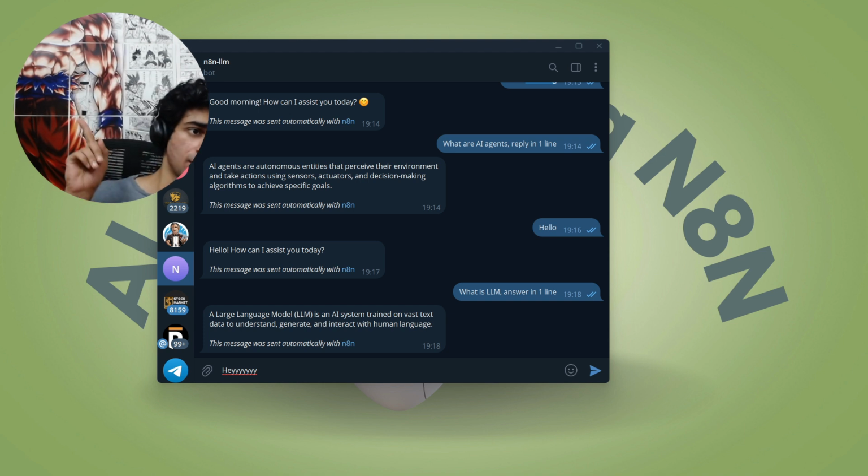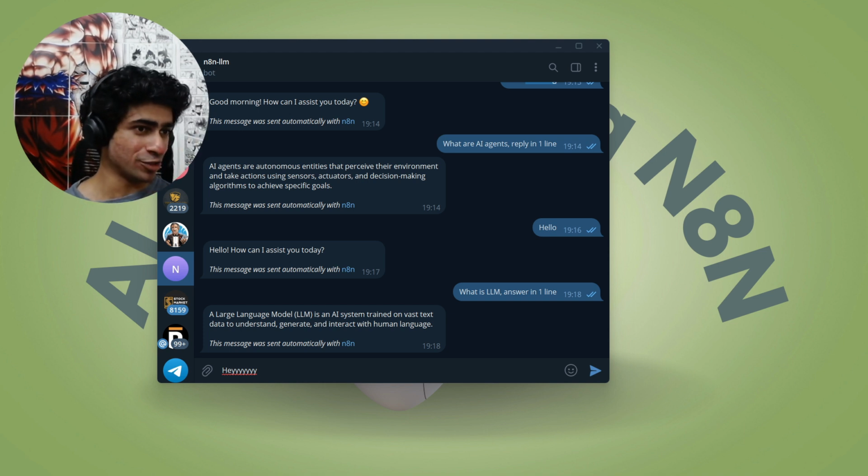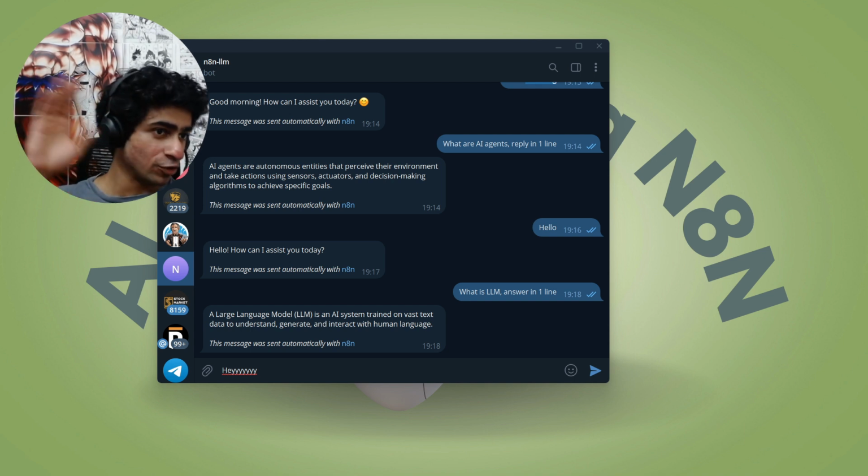And by the way, this guy here is Goku from Dragon Ball Z. His face is somehow not visible because it's going out of frame, but Goku is saying hi.